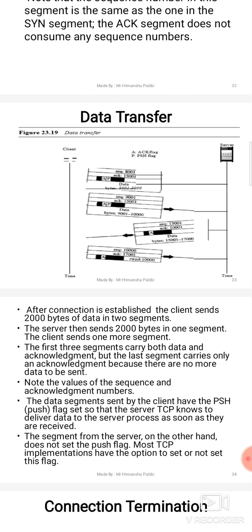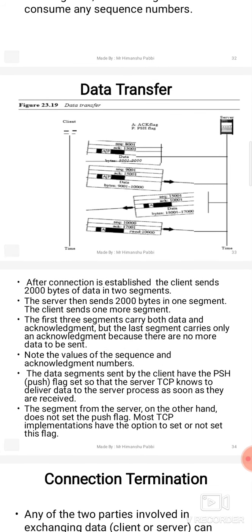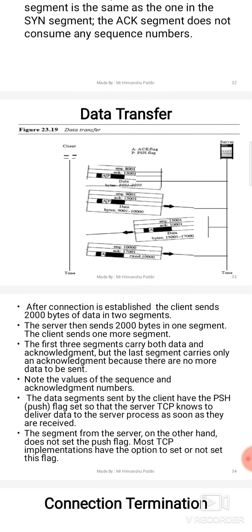Okay, for example, in this diagram you can see that client has sent 2000 bytes in two different packets, each packet containing 1000 bytes. Okay, sequence number will always tell from which byte client has sent the data. From 8001 to 9000, the first packet has been sent. Okay, similarly the second packet is sent from 9001 to 10,000.